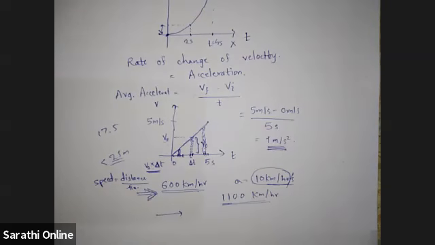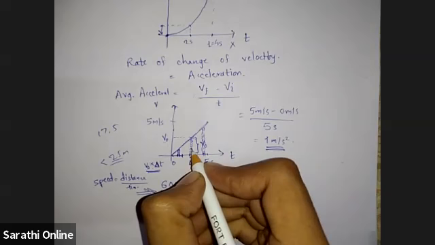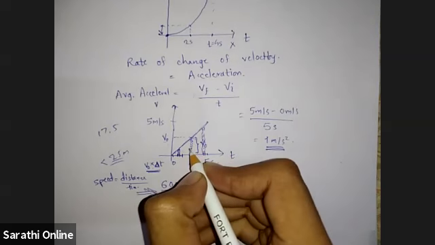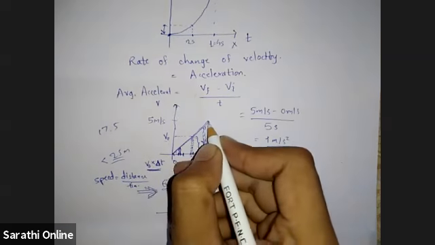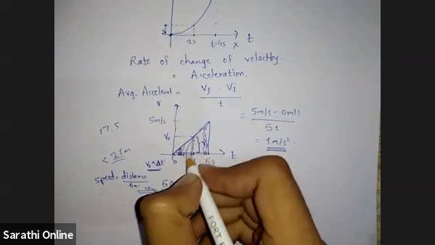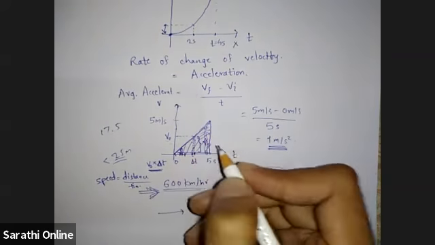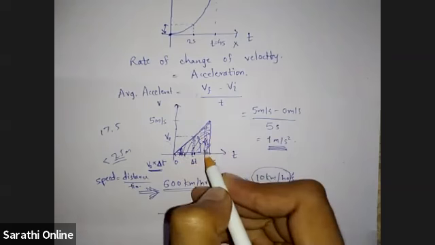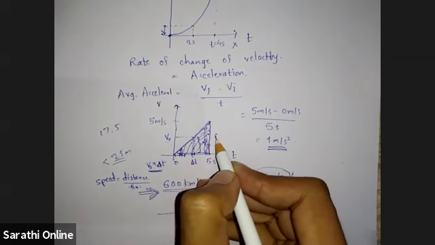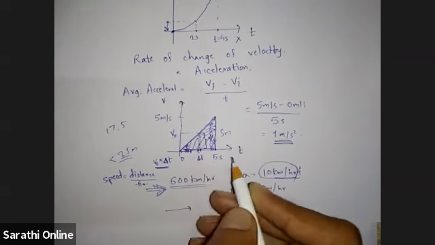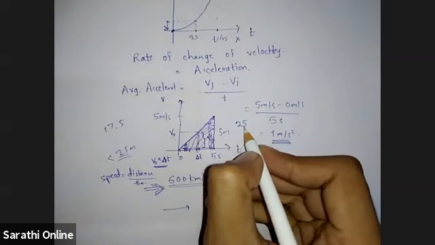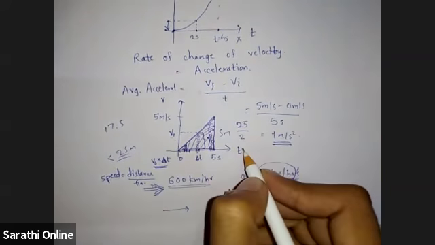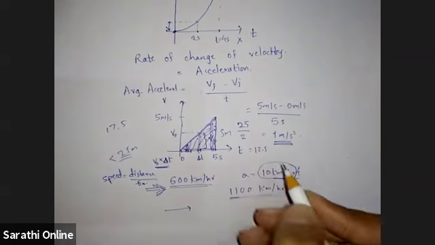So the area of all these strips, if we add, what will it represent? It will represent the area of this triangle. Is it clear? So now just calculate the area of this triangle. This height is 5 meter and this breadth is 5 seconds. So 5 into 5, 25 by 2. So this will come as 12.5.